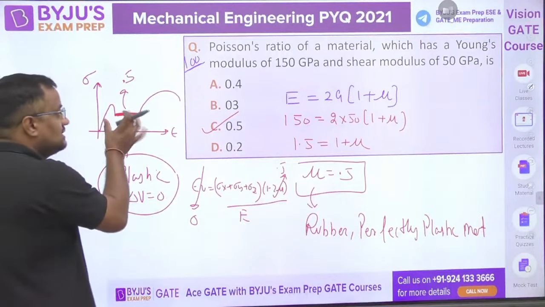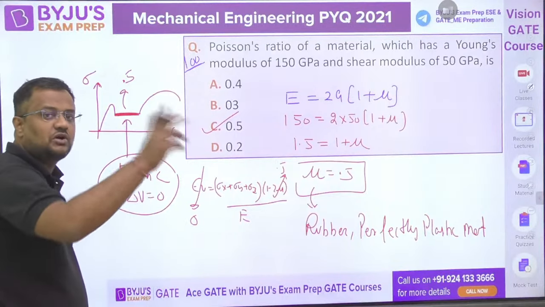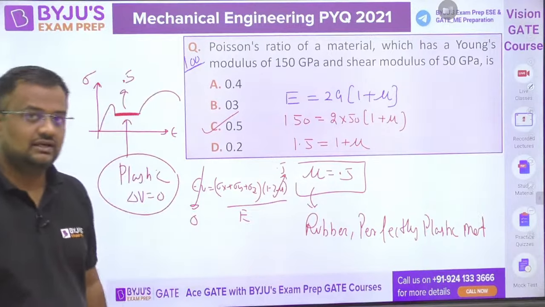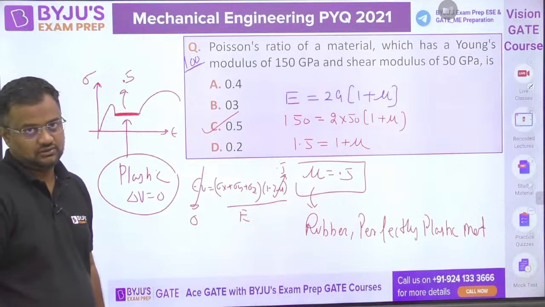Now you say, sir, length is changing, how is volume not changing? Because correspondingly the transverse dimensions, diameter and width and all, are decreasing. And they are decreasing in such a ratio that the net volume change is nothing.